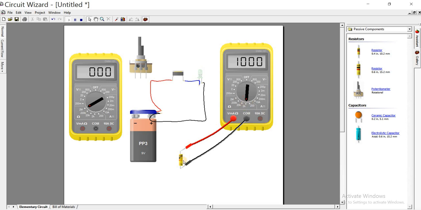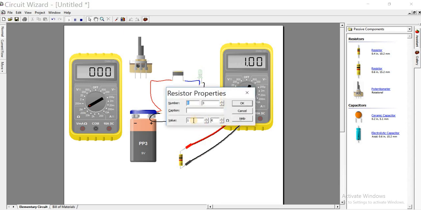For this resistor, I think it is 1K. So you can use the 2K range and it will work. 20K is okay, but 200 is too small for it. So let's use 20. Assuming we increase this one now, let's increase to 10, or 3.34. Okay, no, let's use 14.